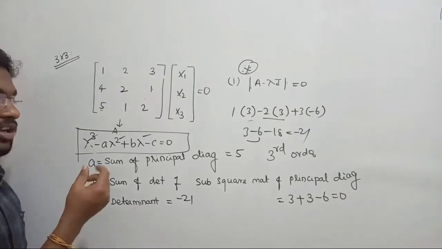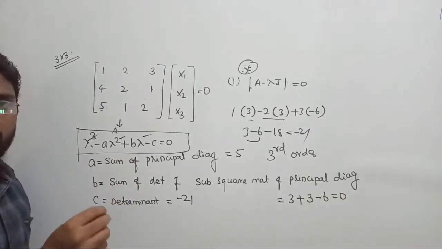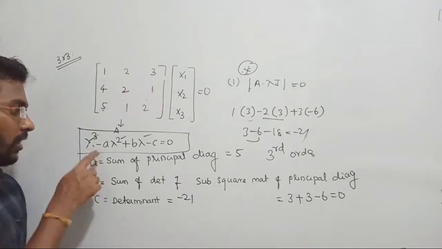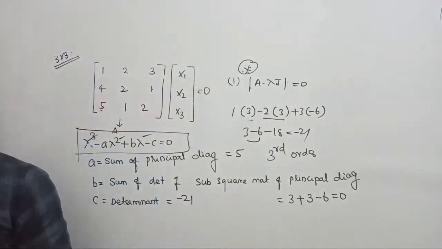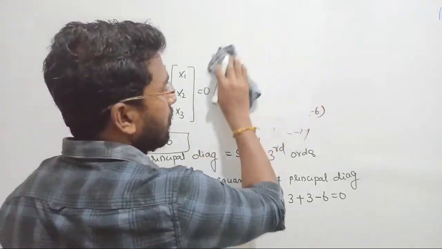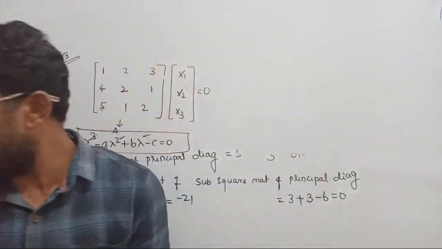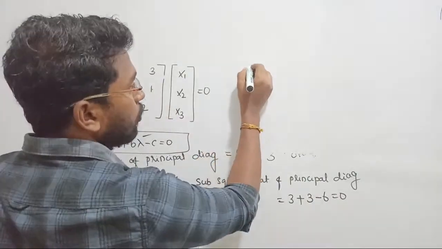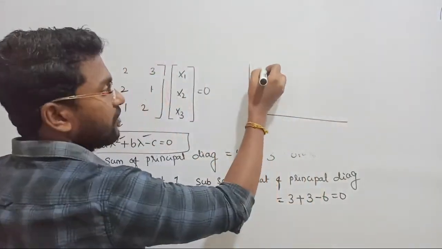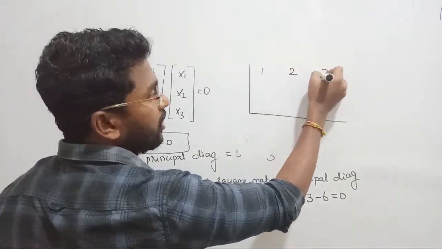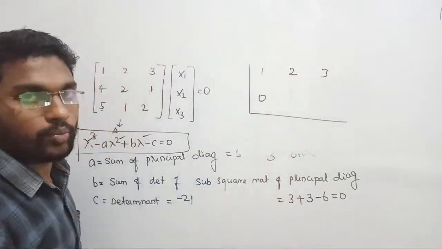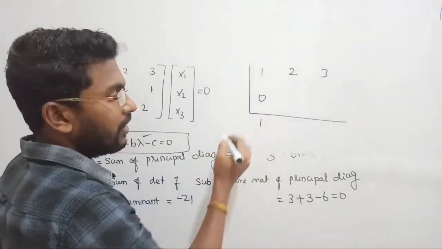Otherwise, there is one more procedure, that is synthetic division. You would have followed the long division rule, right? That is a trial and error procedure. Wait a minute. If you go with trial and error, it will be a tedious task, right? But there is one more procedure, and that is synthetic division, like with 1. Suppose I have an equation whose values come out like 1 2 3, then as the first step you put 0 here and proceed, right? The value that is here, we bring it down here.